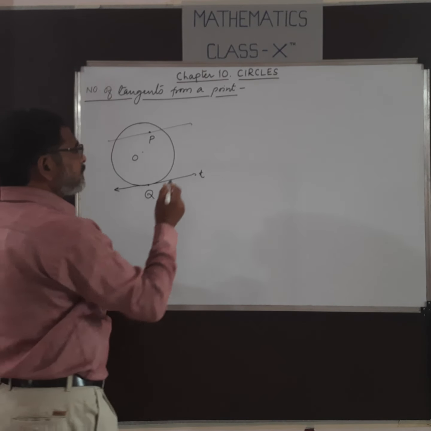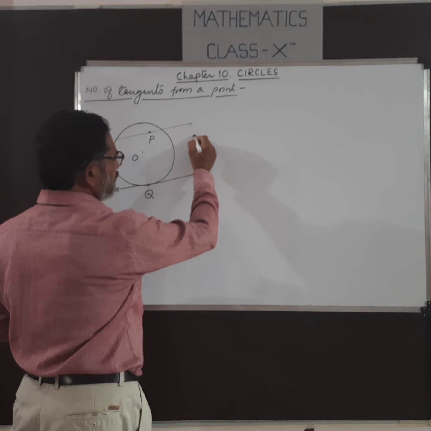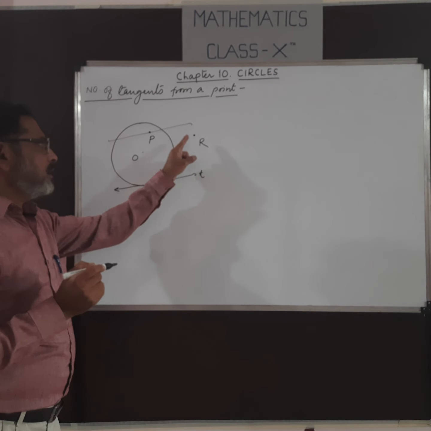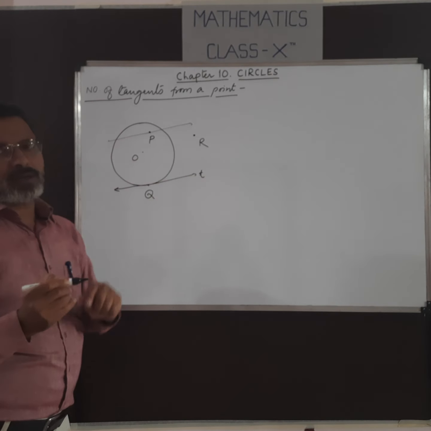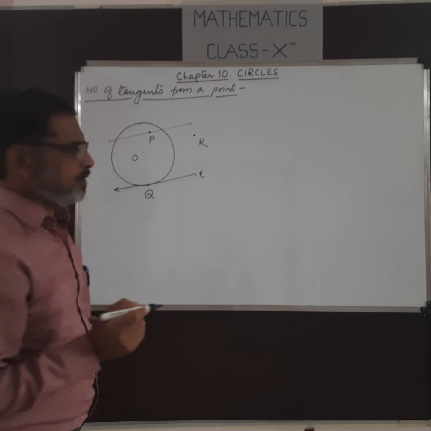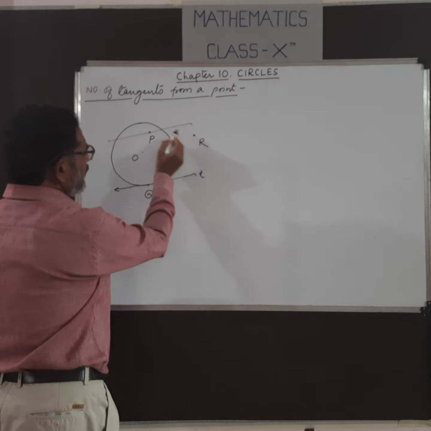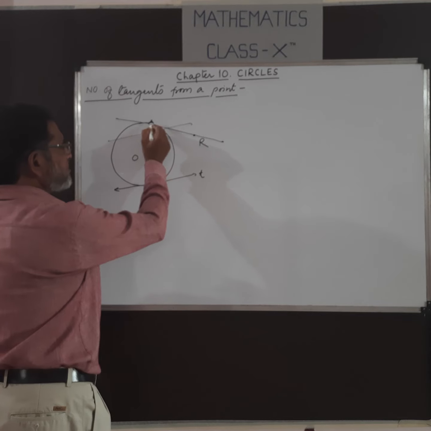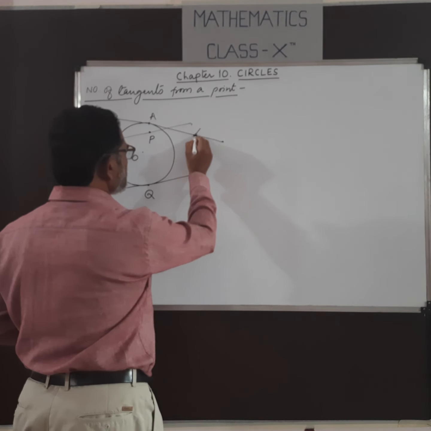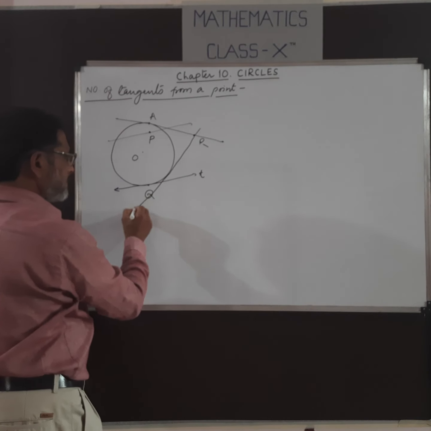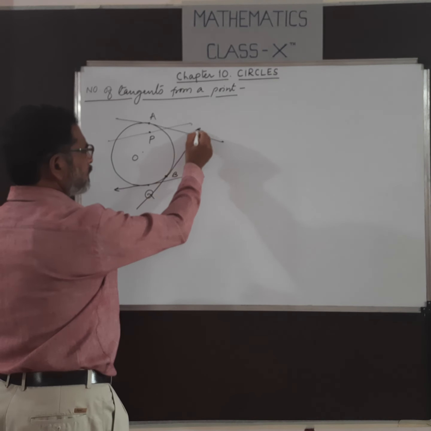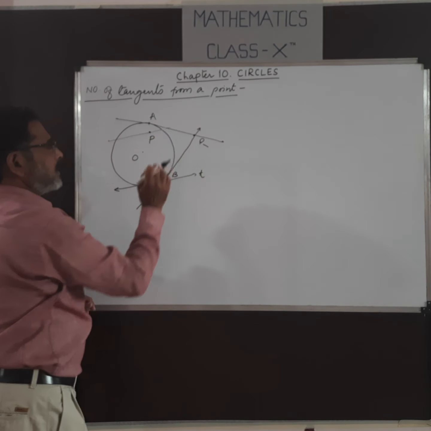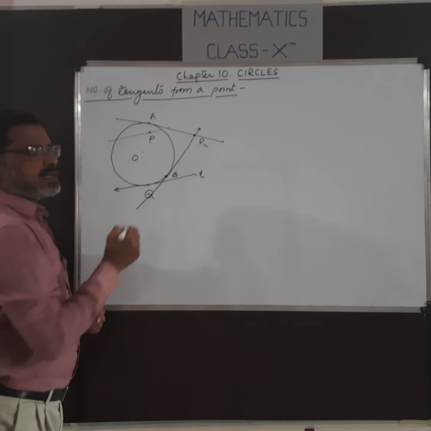Now, if a point lies outside the circle, suppose this is a point R. This is the third situation, when a point lies outside the circle. Then how many tangents can we draw? From this point R, we draw a tangent at a point, suppose A, and we can draw another tangent at point B. So there are two tangents from point R, which is exterior to the circle.